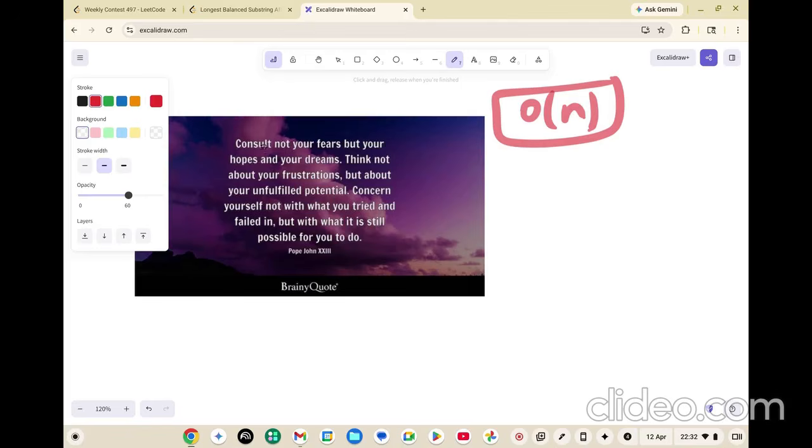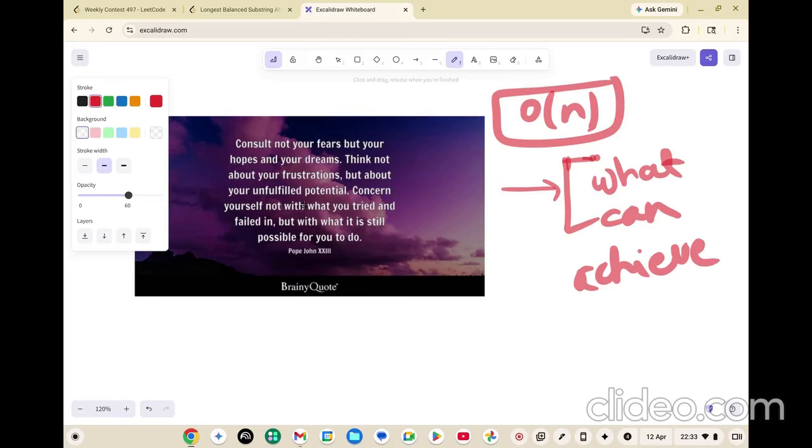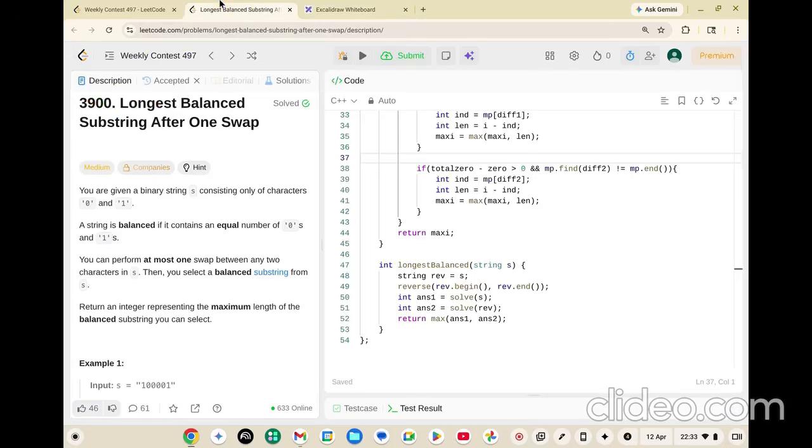Before the problem starts, let's look at a quote which I have brought for you today. It says: consult not your fears but your hopes and your dreams. Think not about your frustrations, but about your unfulfilled potential. Concern yourself not with what you tried and failed in, but what is still possible to do. It is something you should always practice in life: what can you achieve should always be your dream, not what has been left or is not in your hands. You shouldn't be focusing on that.